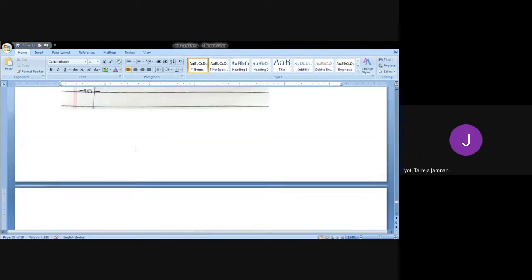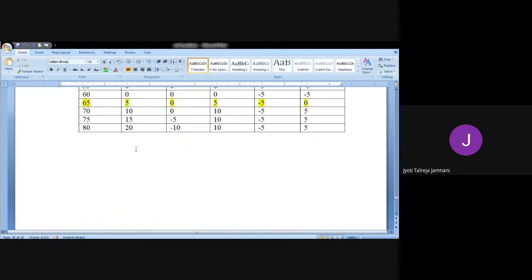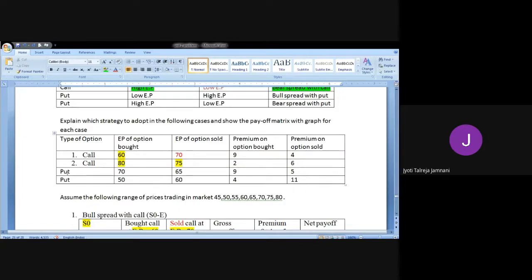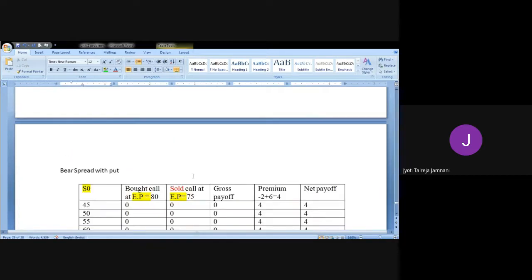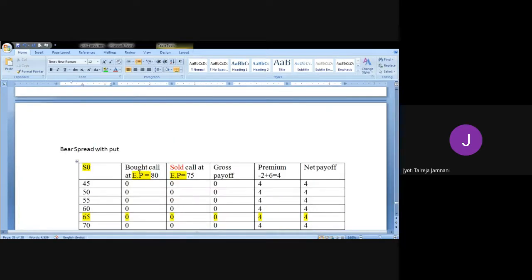Okay, let's see what we have done in the third strategy. Let's go to the question. This is the third one. You bought with an exercise price of 70 and you sold it for 65. So 70 and 65. So bought at 70, sold at 65.